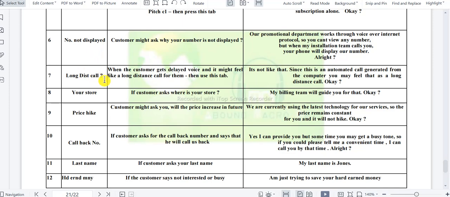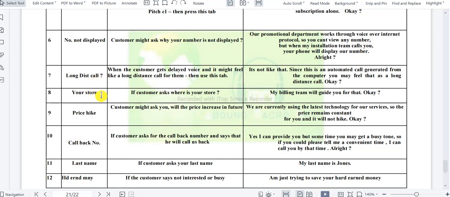Long distance call. For example, if the internet is weak in the center, it might feel like someone is speaking and it is getting delayed to hear it for the customer, and when they are speaking and you are giving a late reply, if any one of these happens, they might ask you, is this a long distance call? That time you have to click the long distance button. When the customer is asking, is this a long distance call, or gets delayed voice and it feels like a long distance call, in this situation only you are going to click this one.